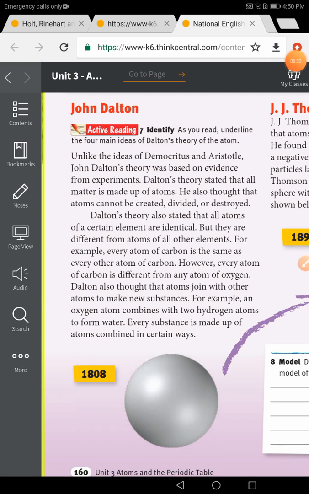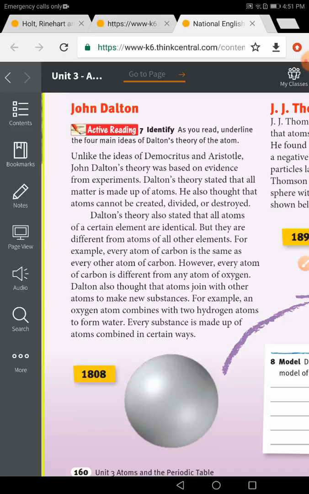Of course, scientists started 200 years ago to put forward theories about atoms. The first one to study atoms was called John Dalton. Unlike the ideas of Democritus and Aristotle, John Dalton's theory was based on evidence from experiments. Dalton's theory states that all matter is made up of atoms. He also thought that atoms cannot be created, divided, or destroyed.